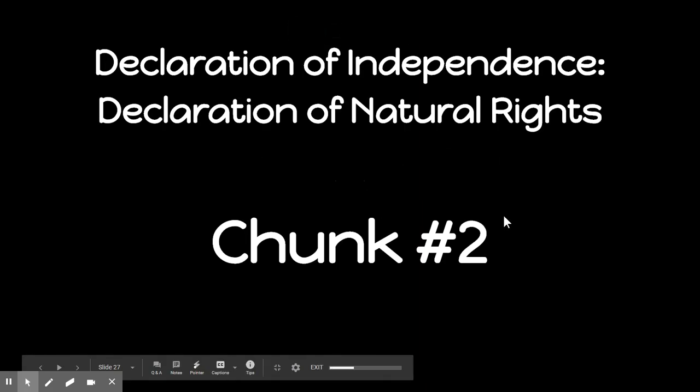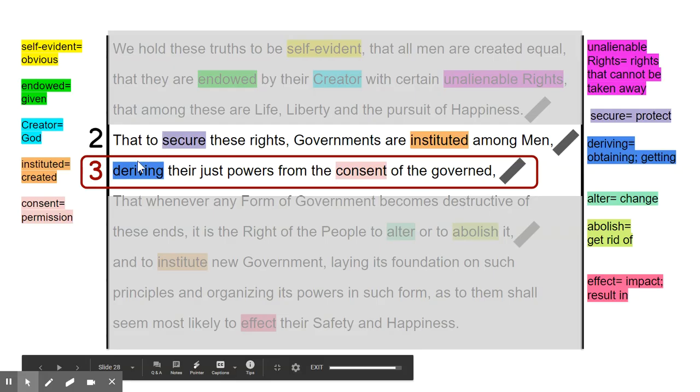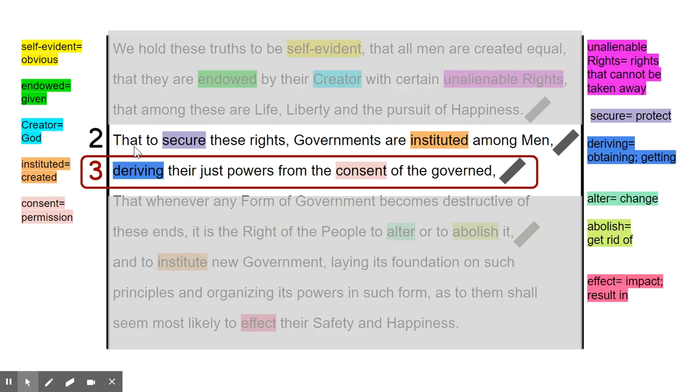So we're going to move on to chunk 2 of the Declaration of Natural Rights. We'll be looking at 2 and then 3. So let's read them both, but we'll be focusing on 2. That to secure these rights, governments are instituted among men, deriving their just powers from the consent of the governed.